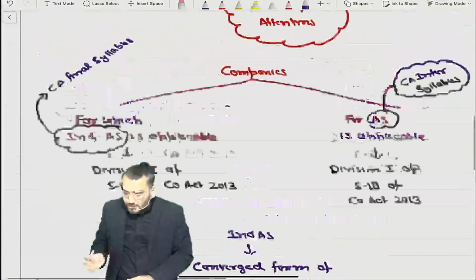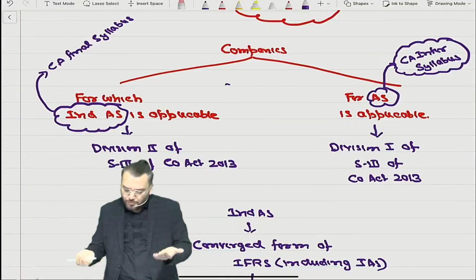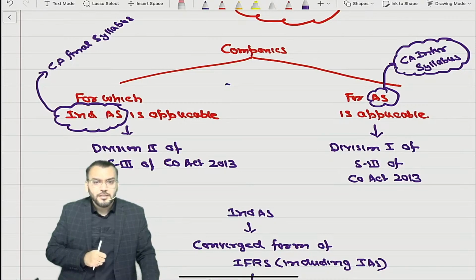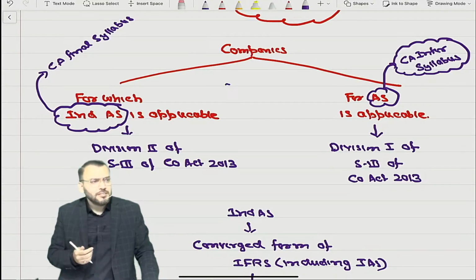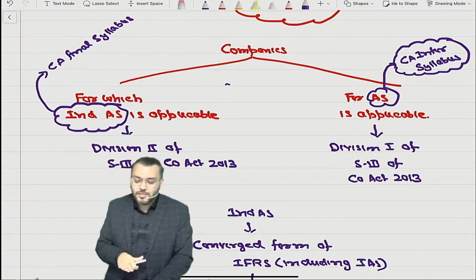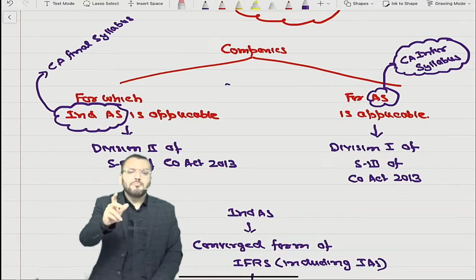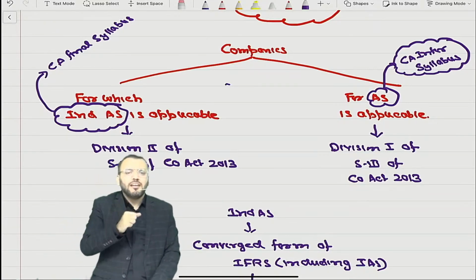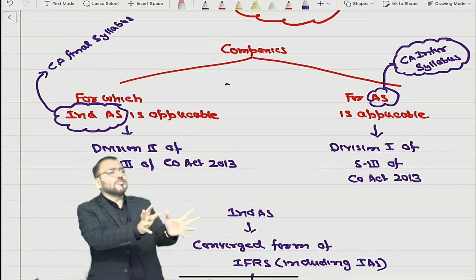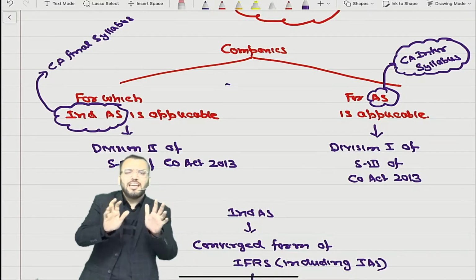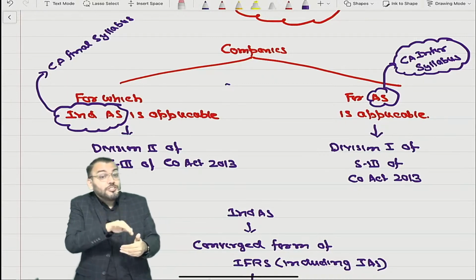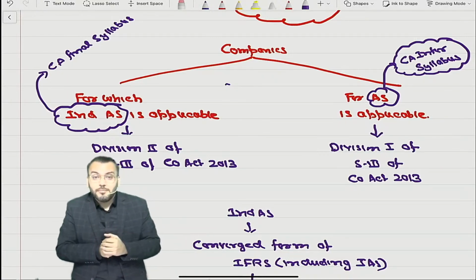Now, sir, the question will arise: how will we understand for which company Ind AS is applicable and for which company AS is applicable? A company is a company. Apply either Ind AS or AS. If Ind AS became mandatory for all, the small companies would die. They would do business or they would do accounting? So some relaxation has been given to small companies: for them you apply AS only. So we now need to understand for which company Ind AS will be applicable.